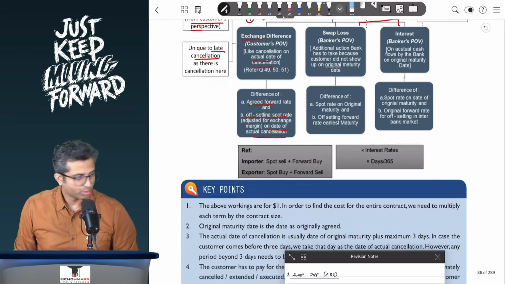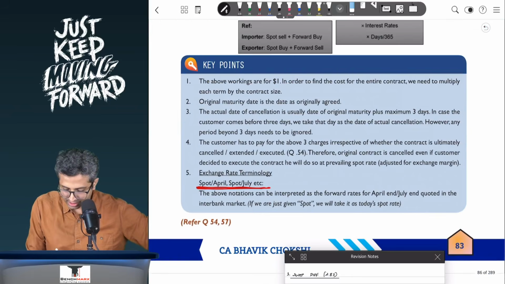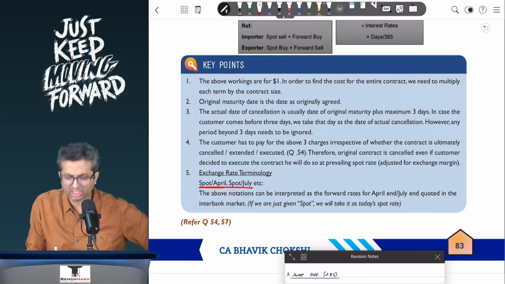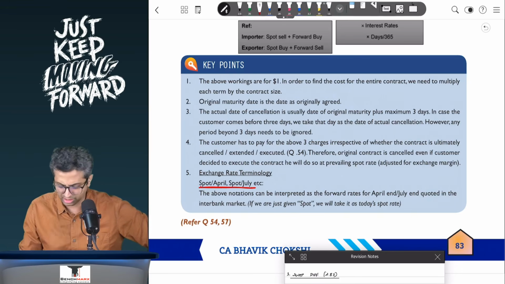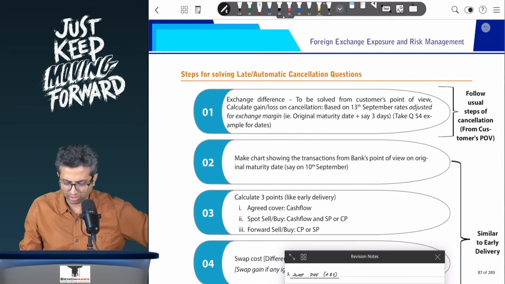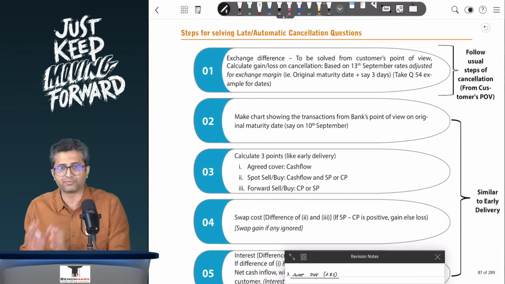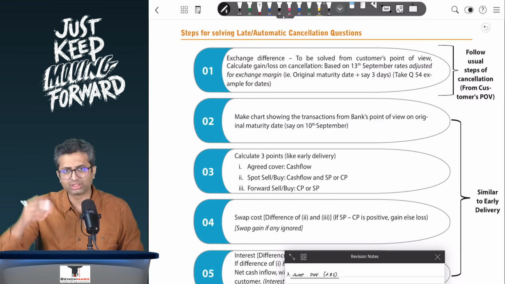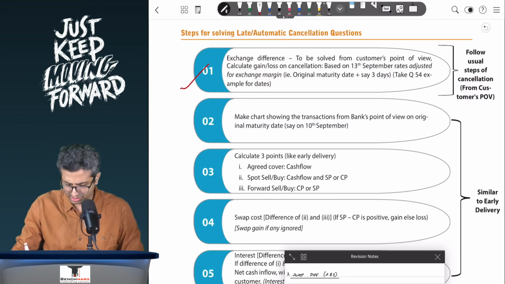So as you can see over here, you will have these spot, April, July, etc. type of rates, which is usually the interbank terminology for the nearest contract, let's say of forward contract of April, July as a guess maybe. Now there are a few steps over here. The first step is thinking about cancellation, like the earlier problems. This is from the customer's point of view. So these are the usual steps of cancellation from the customer's point of view.